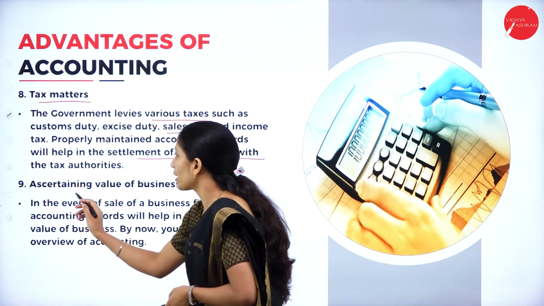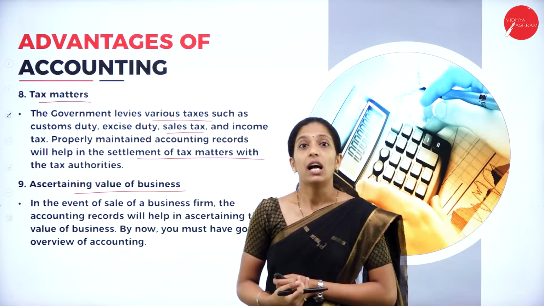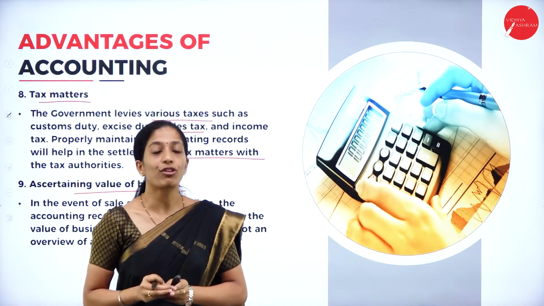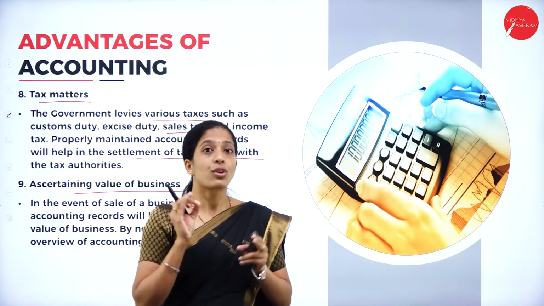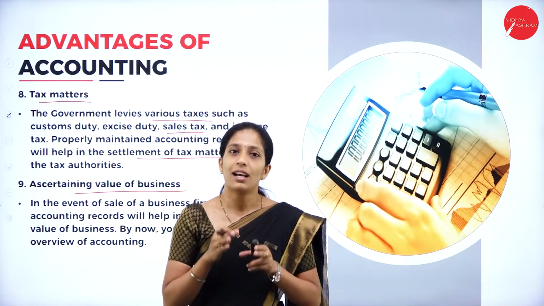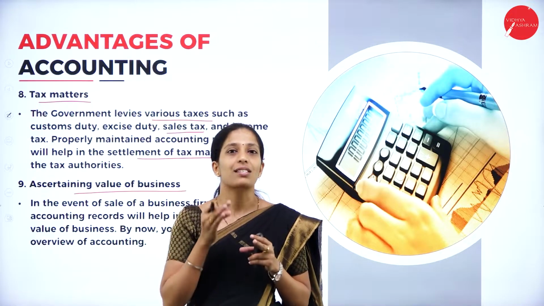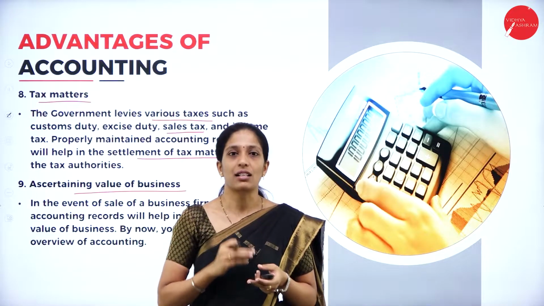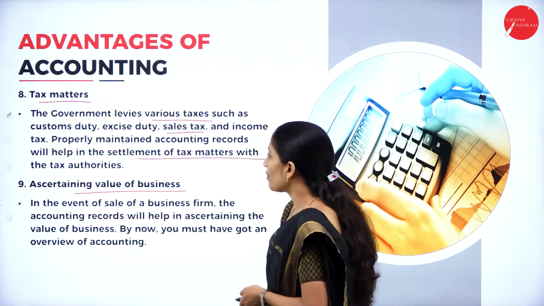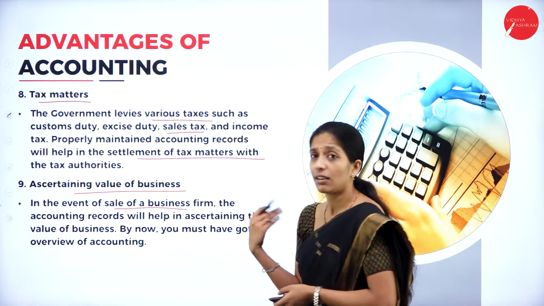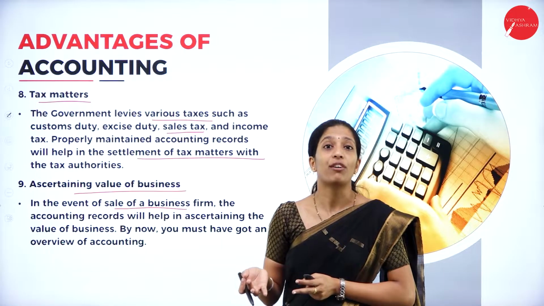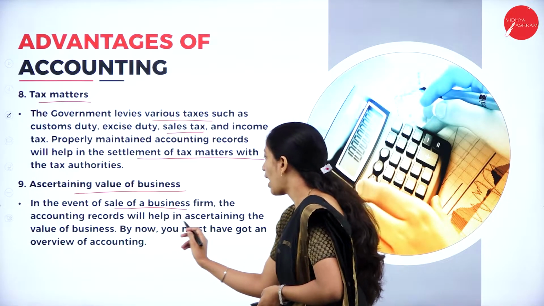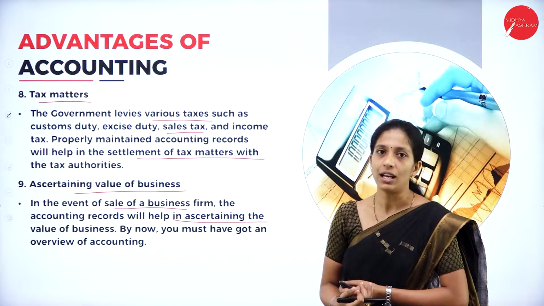Next one is ascertaining the value of the business. Suppose the organization is going to wind up, then we have to know what the value of the business is. If we maintain proper books of account, we can immediately see the actual value of the business. If we don't maintain the books of account, it is very difficult. In the event of sale or winding up of the business, the accounting records will help in ascertaining its value.